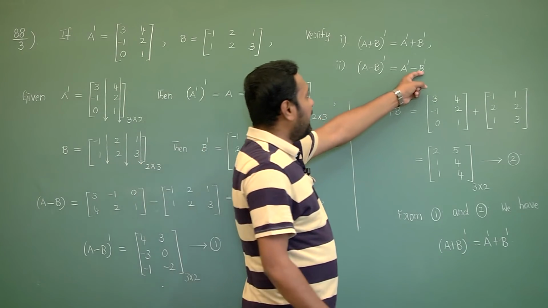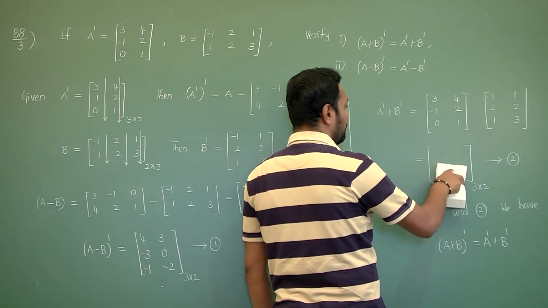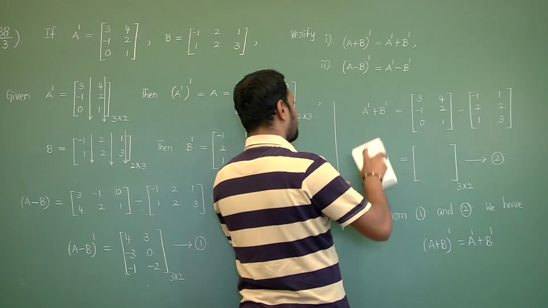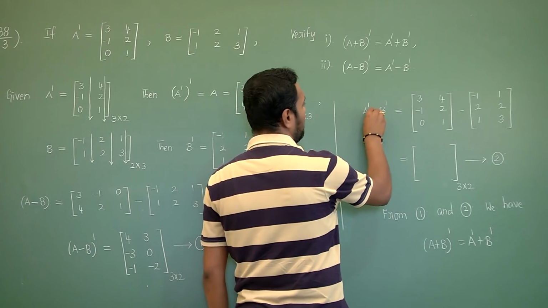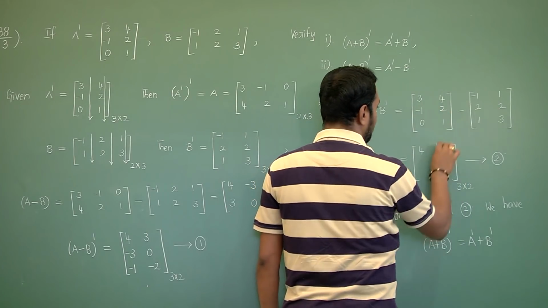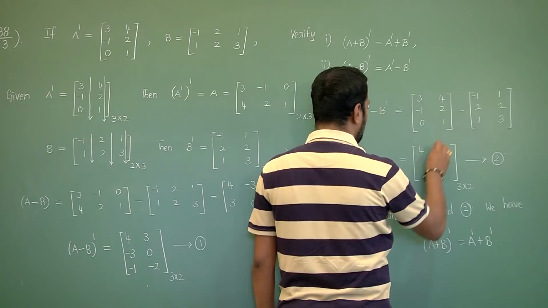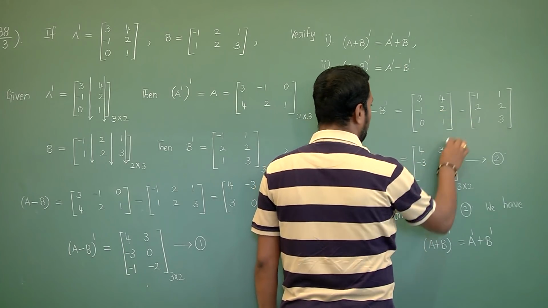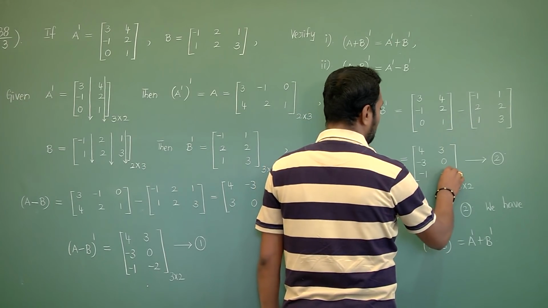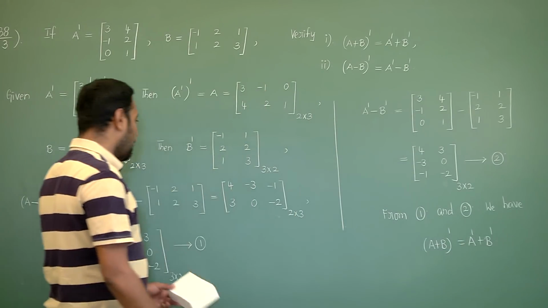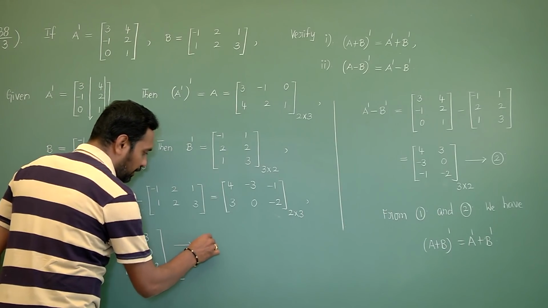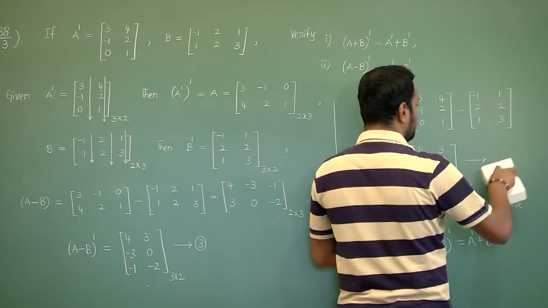In the same way, A dash minus B dash. So, minus, if you operate, and here also A dash minus B dash. 3 minus of minus 1, 4. 4 minus 1, 3. Minus 1 minus 2, minus 3. 2 minus 2, 0. 0 minus 1, minus 1. 1 minus 3, minus 2. Again, if you observe, let us assume here I am taking it as equation 3 and equation 4.